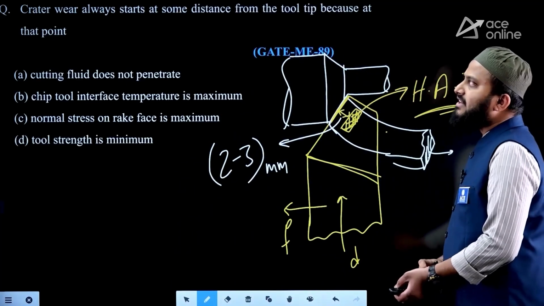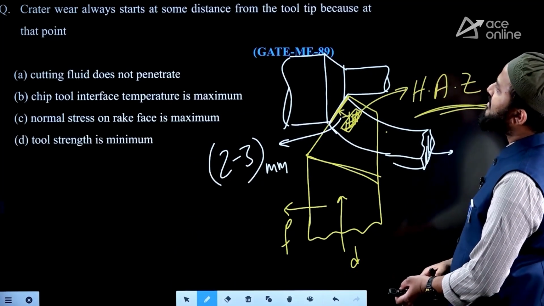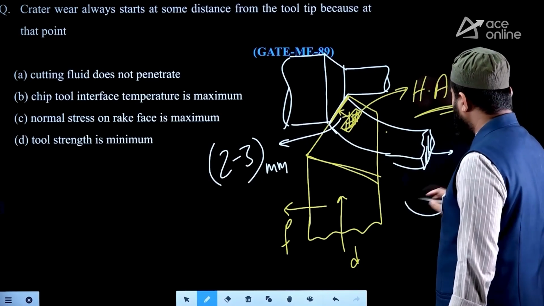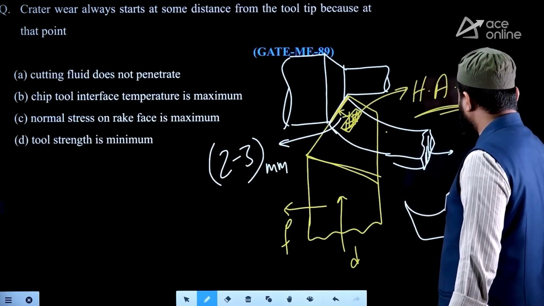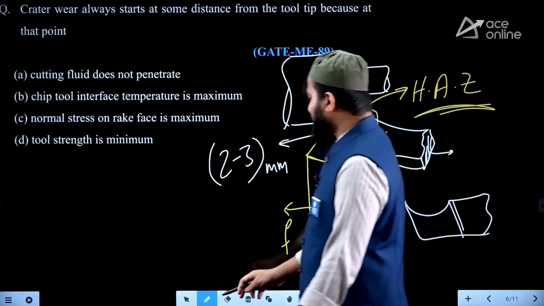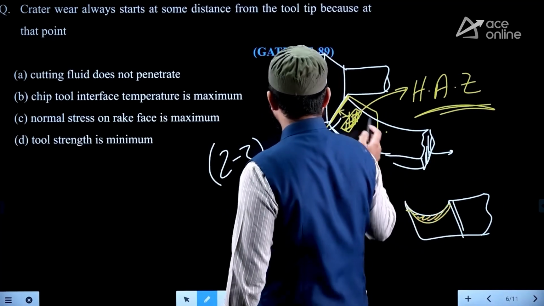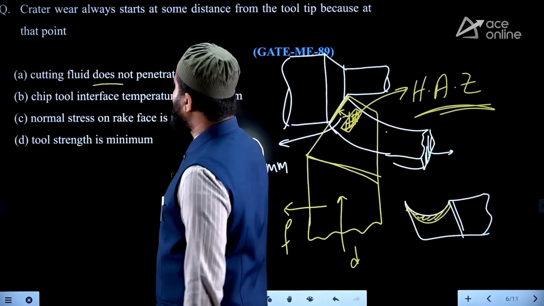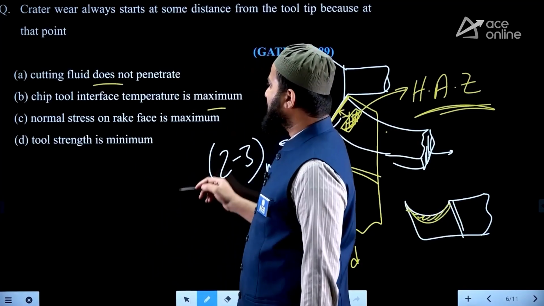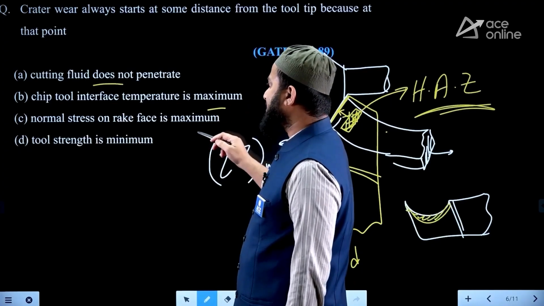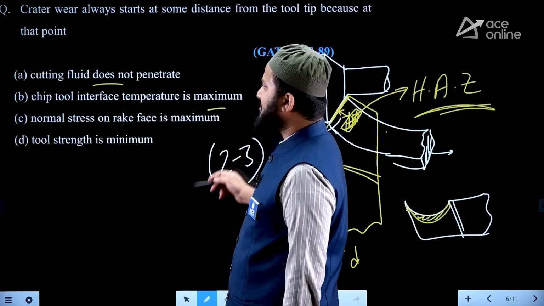So what happened? Crater wear always starts at some distance from the tool tip because here only the majority of the crater wear on the rake face we notice, and it is because of the heat affected zone. You can say maximum heat effect in orthogonal machining will be there at that position. Cutting fluid does not penetrate, chip tool interface temperature is maximum, normal stress on the rake face is maximum, tool strength is minimum.